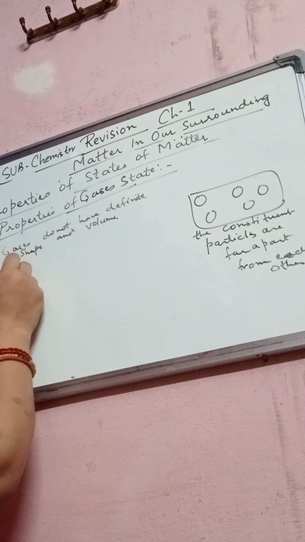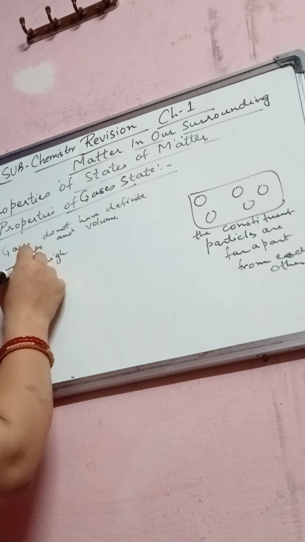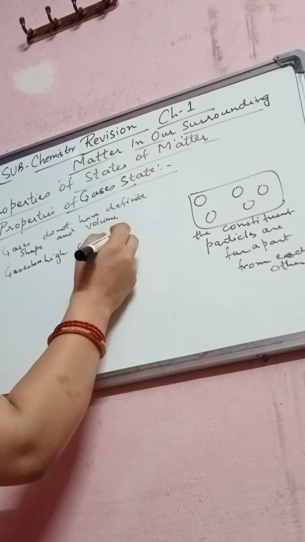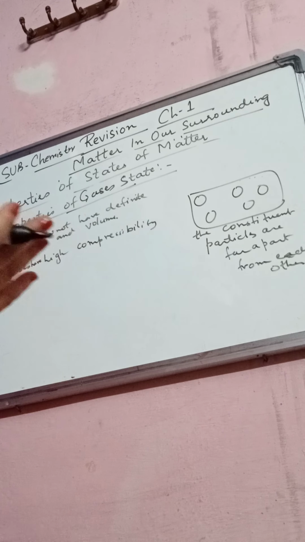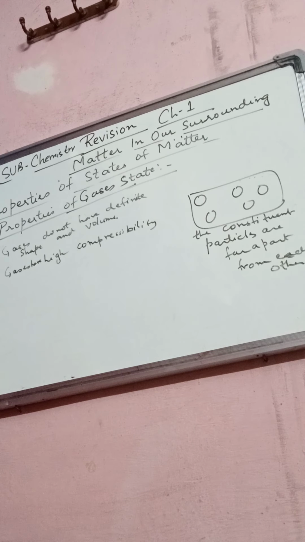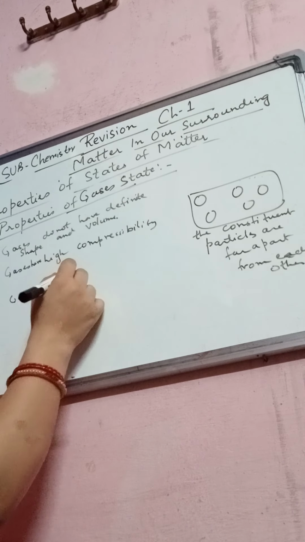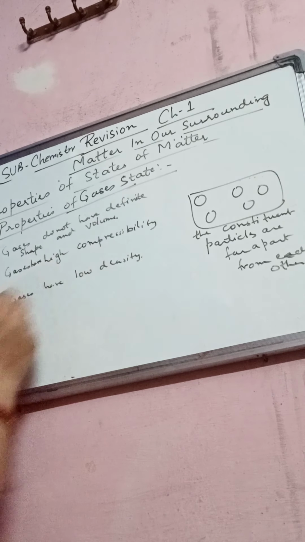Now next is gases can compress very easily. Gases have high compressibility. They can compress very easily because they have much space. They can be pushed closer by applying force. Due to high compressibility, a large volume of gas can be compressed into a container, right? So gases have high compressibility. Number third, gases have low density as compared to the liquids and solids.